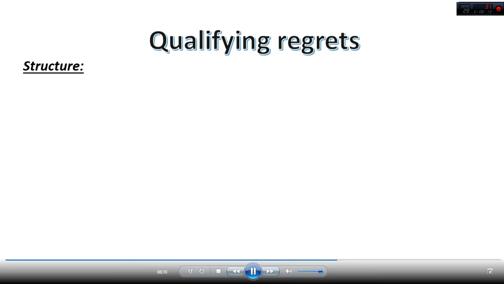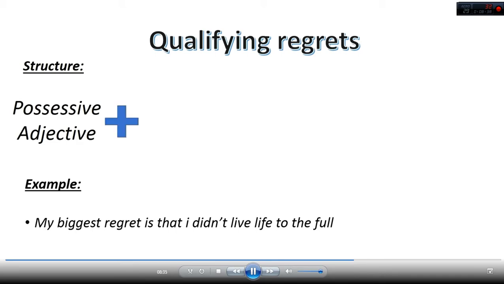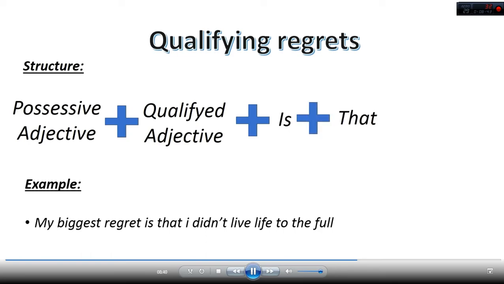Qualifying regrets. Well, this is the same thing, just in this case, at the beginning of the sentence we use an adjective to describe the regret. For example, my biggest regret is that I didn't live life to the full. The formula is possessive adjective plus qualifying adjective plus is plus that plus a clause in the past tense.